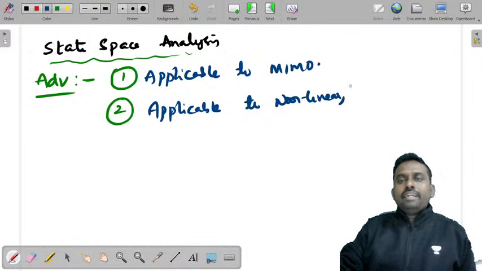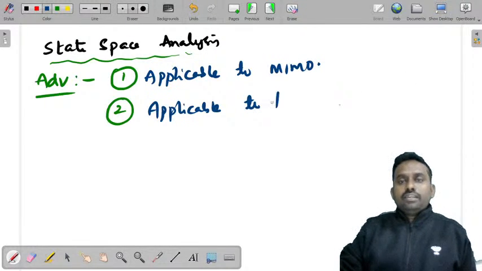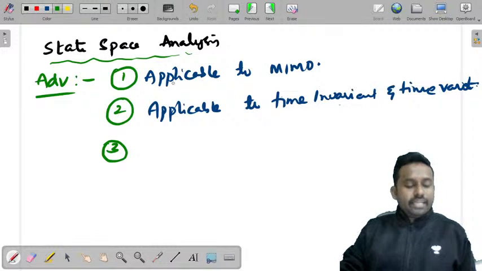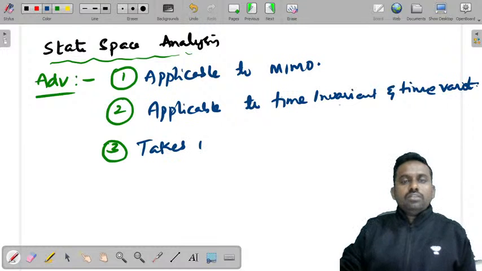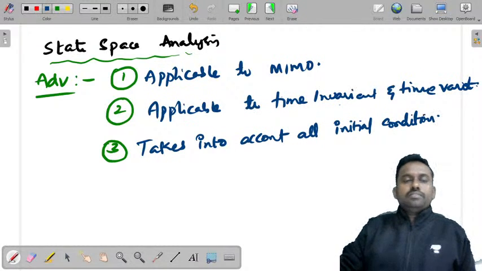nonlinear and time invariant, or you can say simply time invariant system, and time variant also. Time invariant and time variant systems both, whereas the classical methods are applicable to only LTI systems, linear time invariant systems, but this is applicable to time variant as well as invariant systems. Also it takes into account all initial conditions, right?